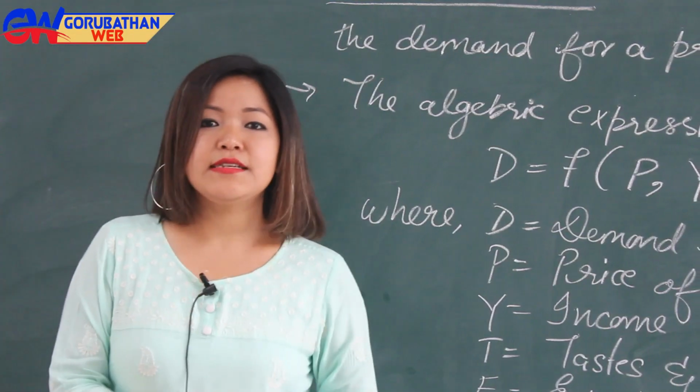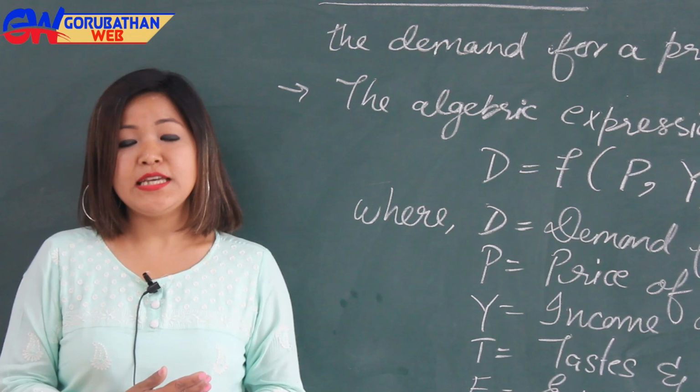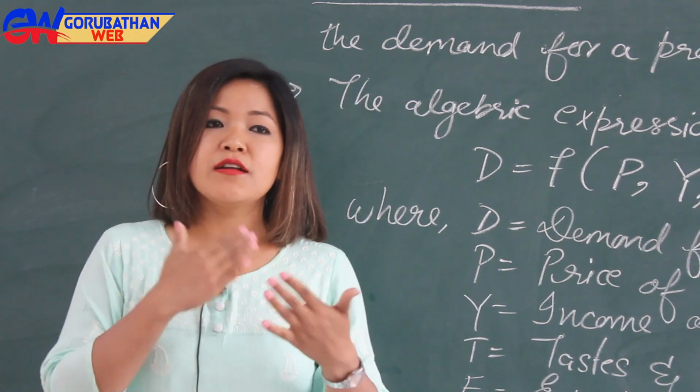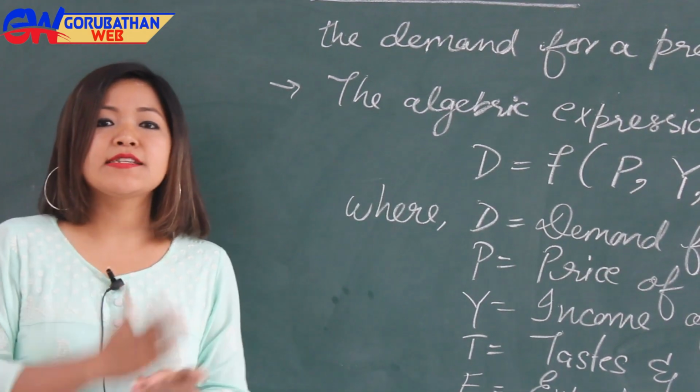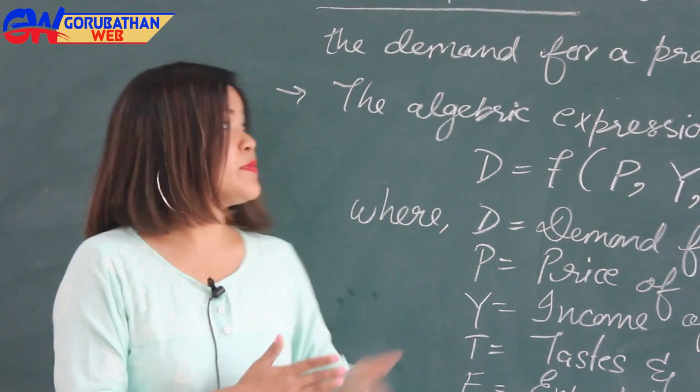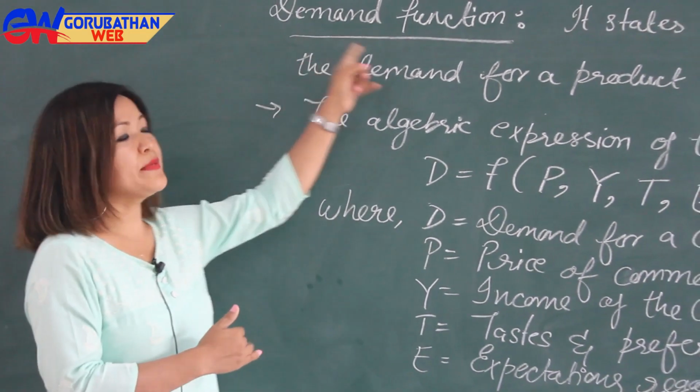We have learned that demand for any commodity depends on a large variety of factors, and it can be expressed in terms of a function called demand function.